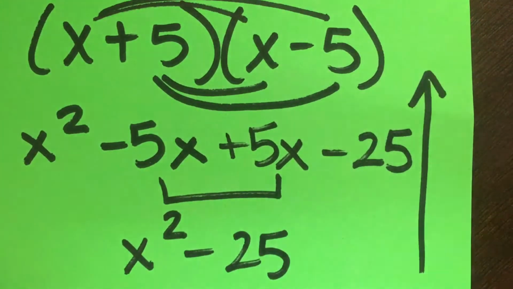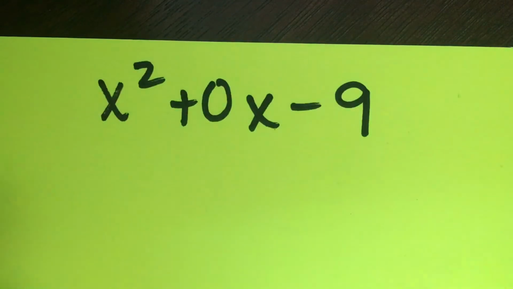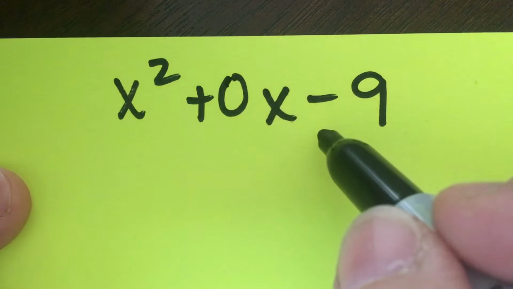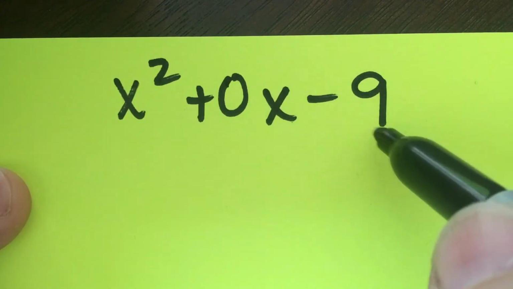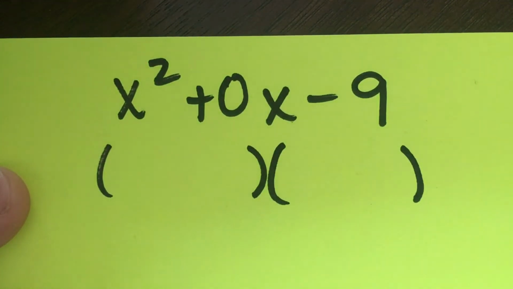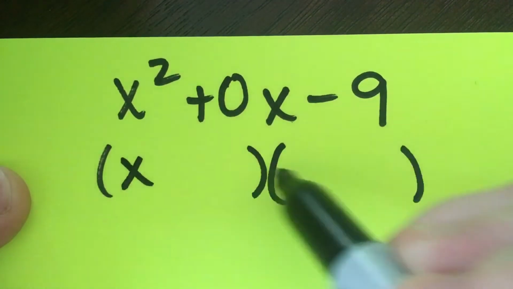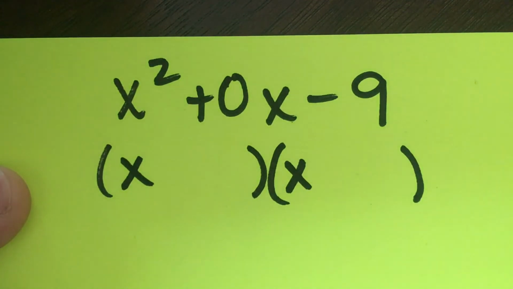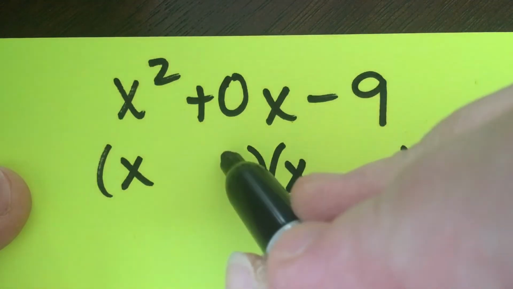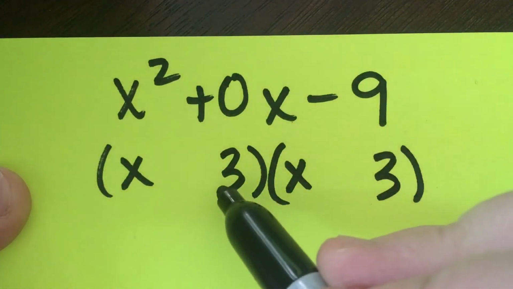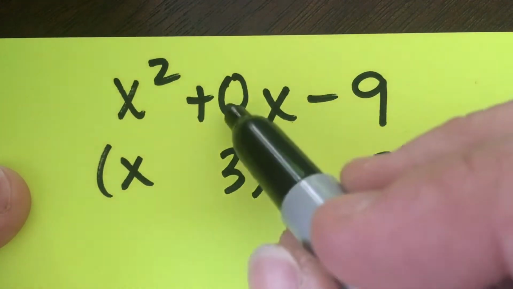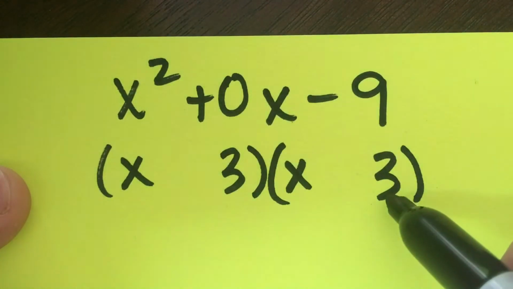Okay, so here's one where it is still three terms, just to show that we have two numbers we need to find that will multiply to negative 9 and add to 0. So when we go to factor, we're still creating space for two binomials. The first term always gets factored into the first positions of these parenthesis groupings. We're looking for two numbers that are the same. So 3 and 3 work because 3 and 3 make a 9. And 3 and 3, if signs are opposite, will add to 0. That's why we want two numbers here that are the same.